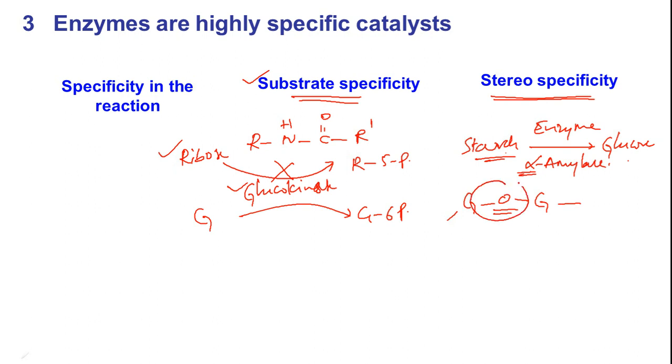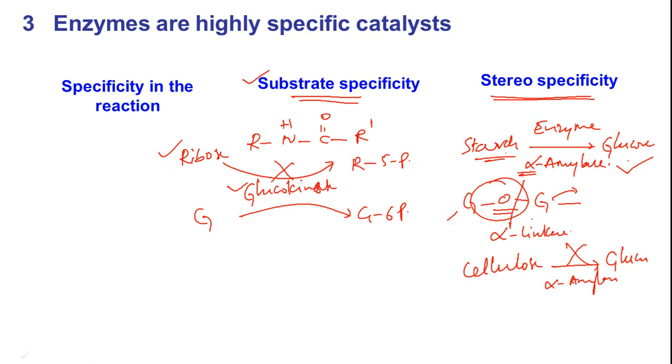So here we will have stereochemistry. If the linkage is alpha linkage, then only alpha amylase can recognize and hydrolyze this link, so that glucose is released. Whereas in case of cellulose, as I told you, we cannot convert cellulose to glucose. Our system cannot; alpha amylase will not be able to do this job, because in case of cellulose, between glucose and glucose, the linkage is beta oriented.